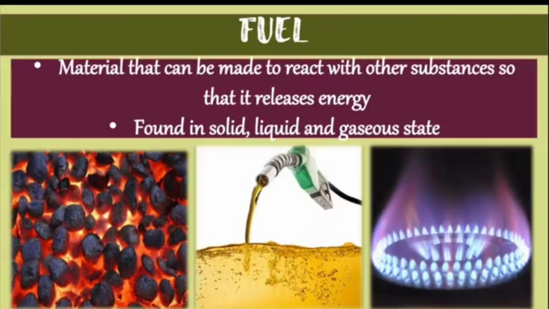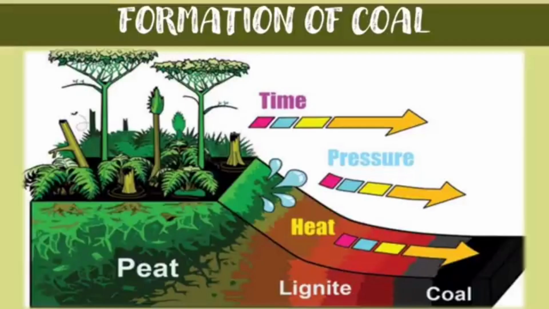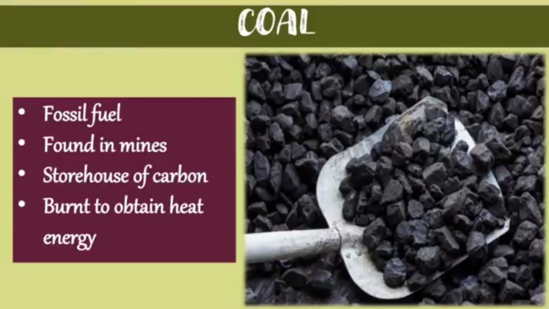useful to us. Now we will start today's topic, that is the formation of coal. Now see in this picture, you can see time, pressure, heat and then coal, how coal is formed. It includes all this process through which coal is formed naturally. Now, coal is termed a fossil fuel and it is found in coal mines, a storehouse of carbon burnt to obtain heat energy. Okay, when you burn coal, what do we obtain from it?